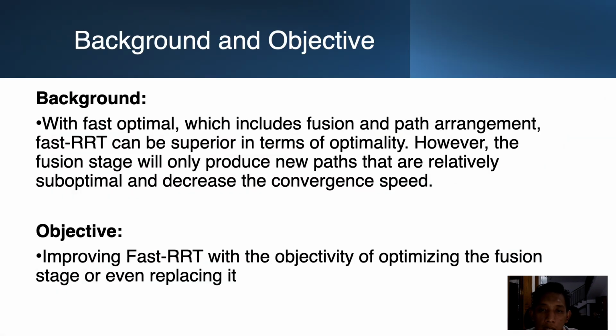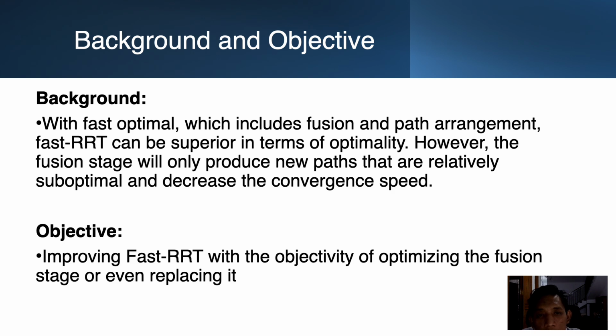And here is the background and objective of our research. With fast optimal, which includes fusion and path fine tuning, Fast RRT can be superior in terms of optimality. However, the fusion stage only produces new paths that are relatively suboptimal and decreases the convergence speed. Moreover, path fusion requires a unique path from the previously obtained path, but this is rare when the complexity of the environment increases, especially when there are more narrow channels.